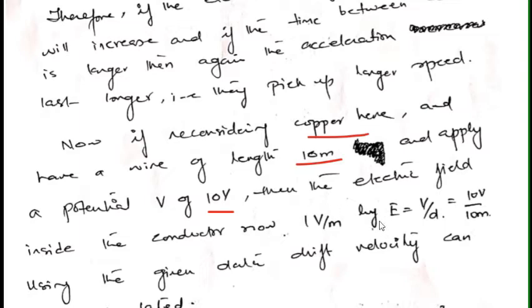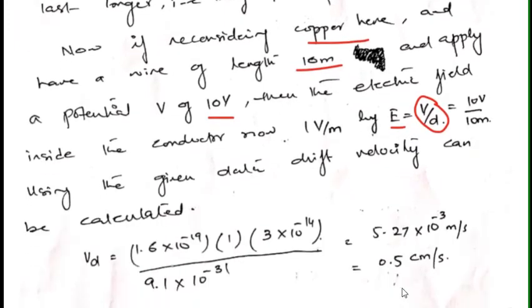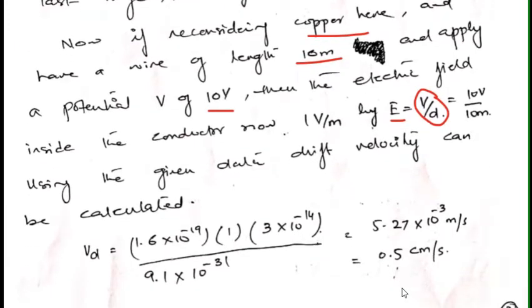So if I want to find the value of the electric field, I will simply use this formula, that is E is equal to V over d, and V is 10 and the length of the wire is also 10. So I'll get 1 volt per meter.